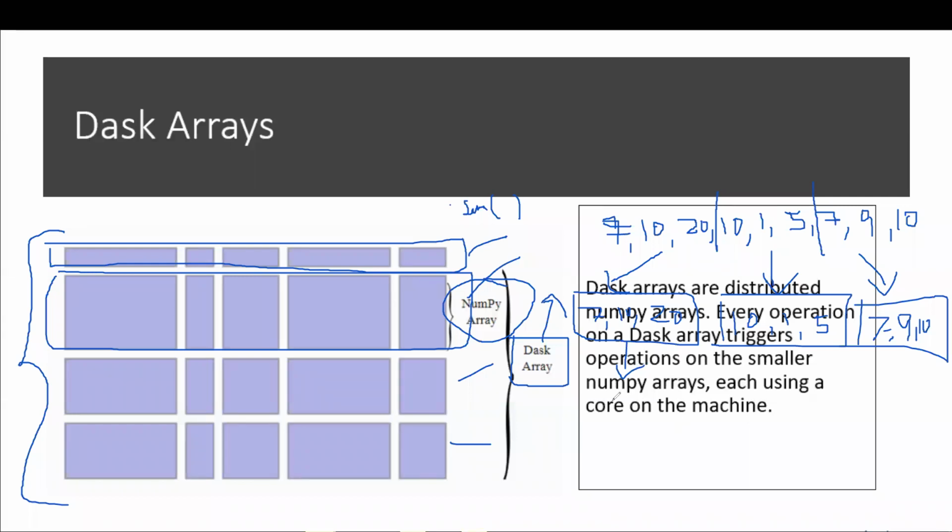So here, the sum will give me, let's say, 7, 10, 37. The sum is 37 here. The next sum I will get for this is 10, 5, 16. And the third one is 19, 26.